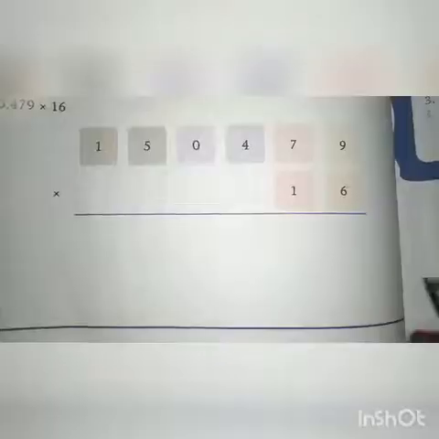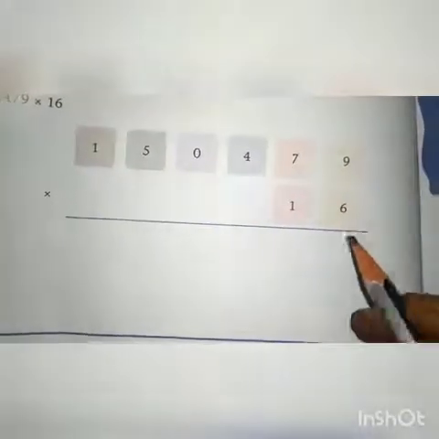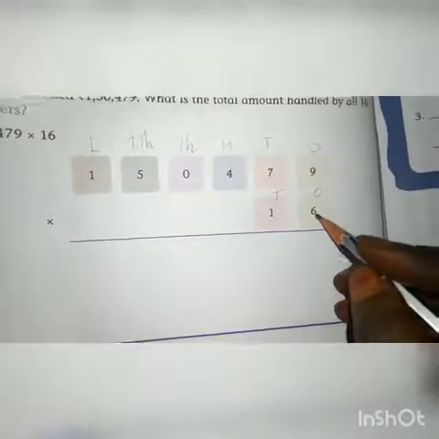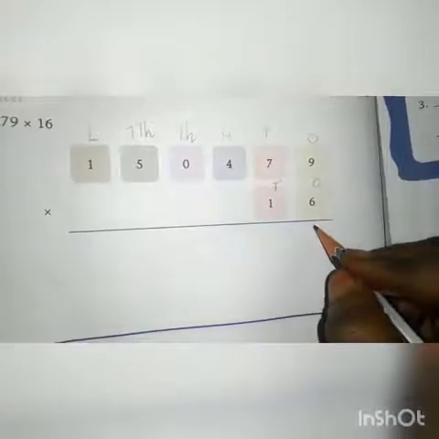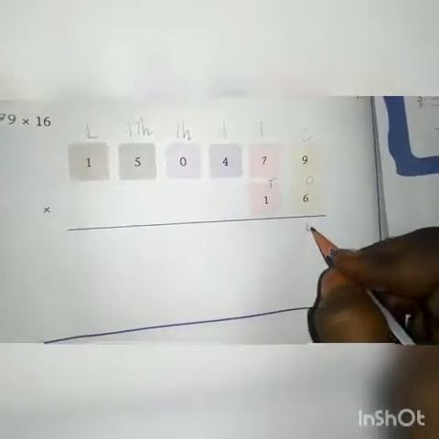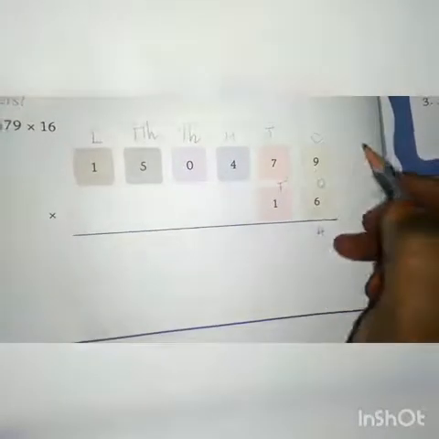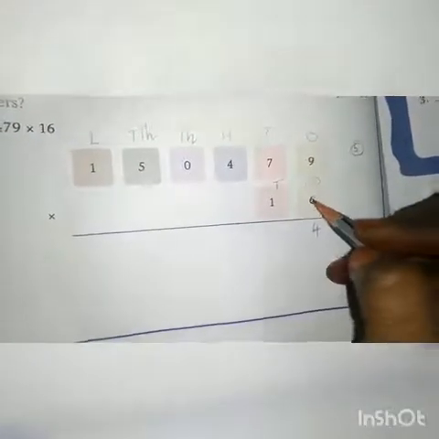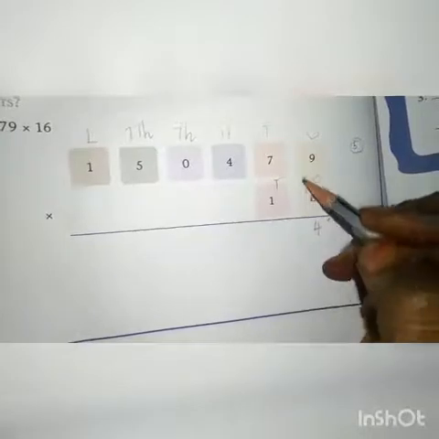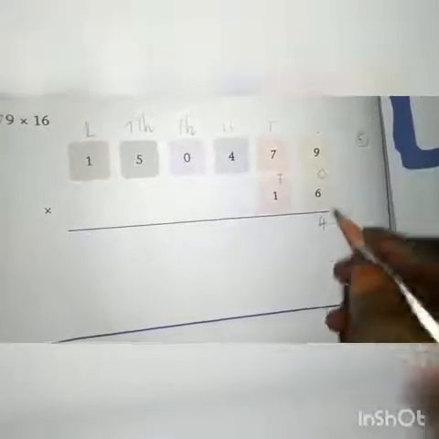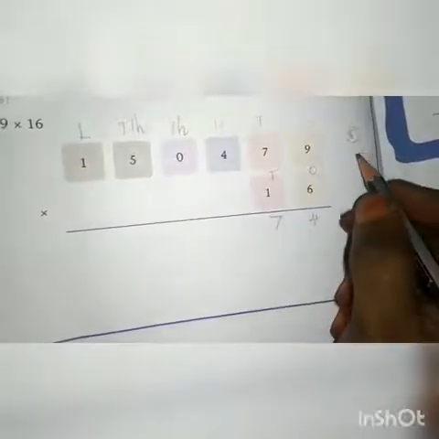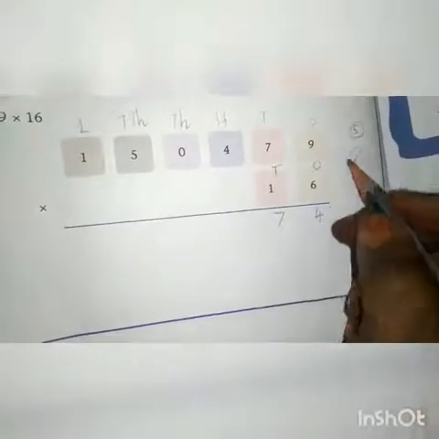Okay, here we have to do normal multiplication. Okay, children, from the ones place we have to start. 9 6s are 54. From 54 we have to write only 4. 5 will be carried over to the next place. So multiply with the tens place. 7 6s are 42. 42 plus 5 is 47. So we have to write 7. 4 will be carried over to the next value.